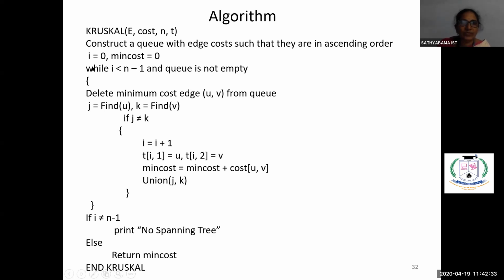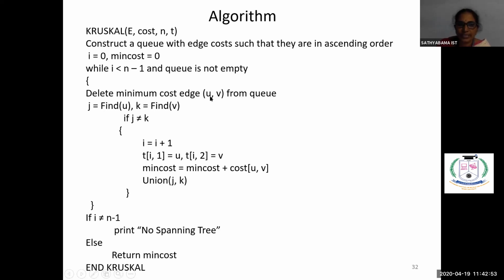Initially, I is 0 because we are starting with the 0th vertex. Minimum cost is 0. While I is less than n minus 1, because finally the spanning tree should contain only n minus 1 edges, and q is not empty. We have to check all the edges till q is not empty.